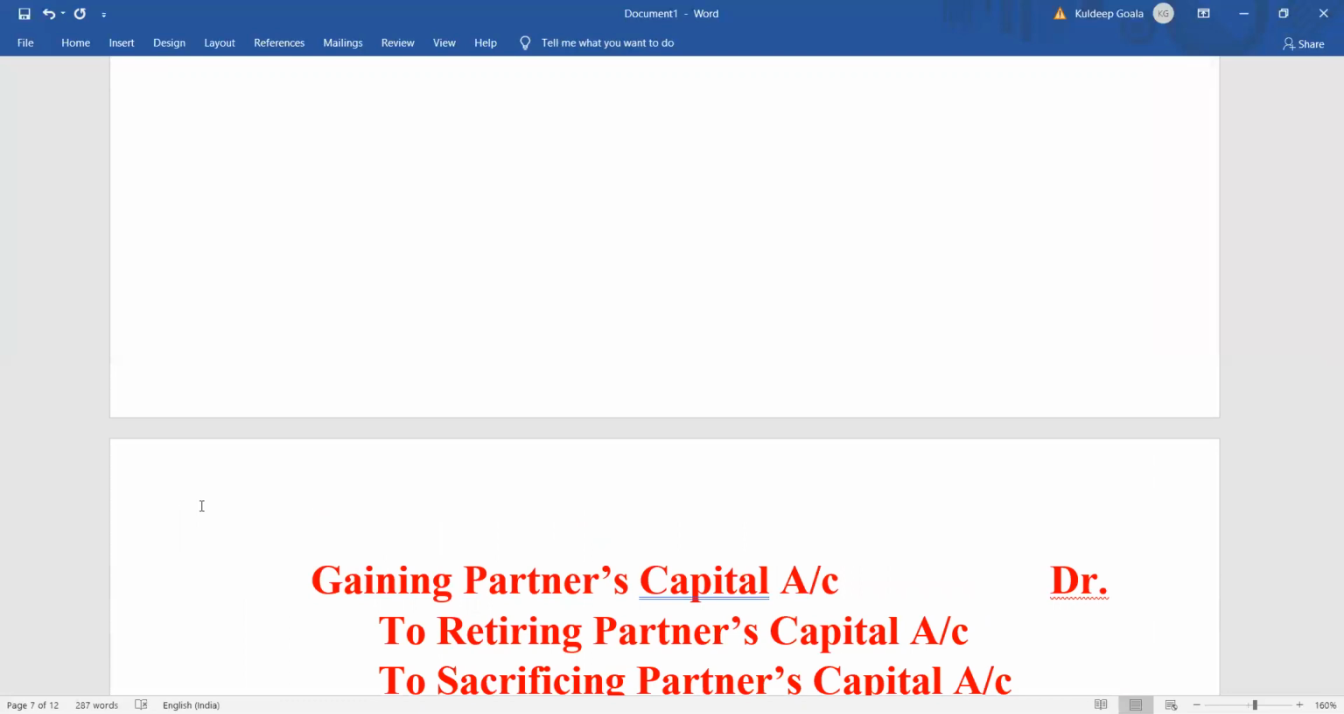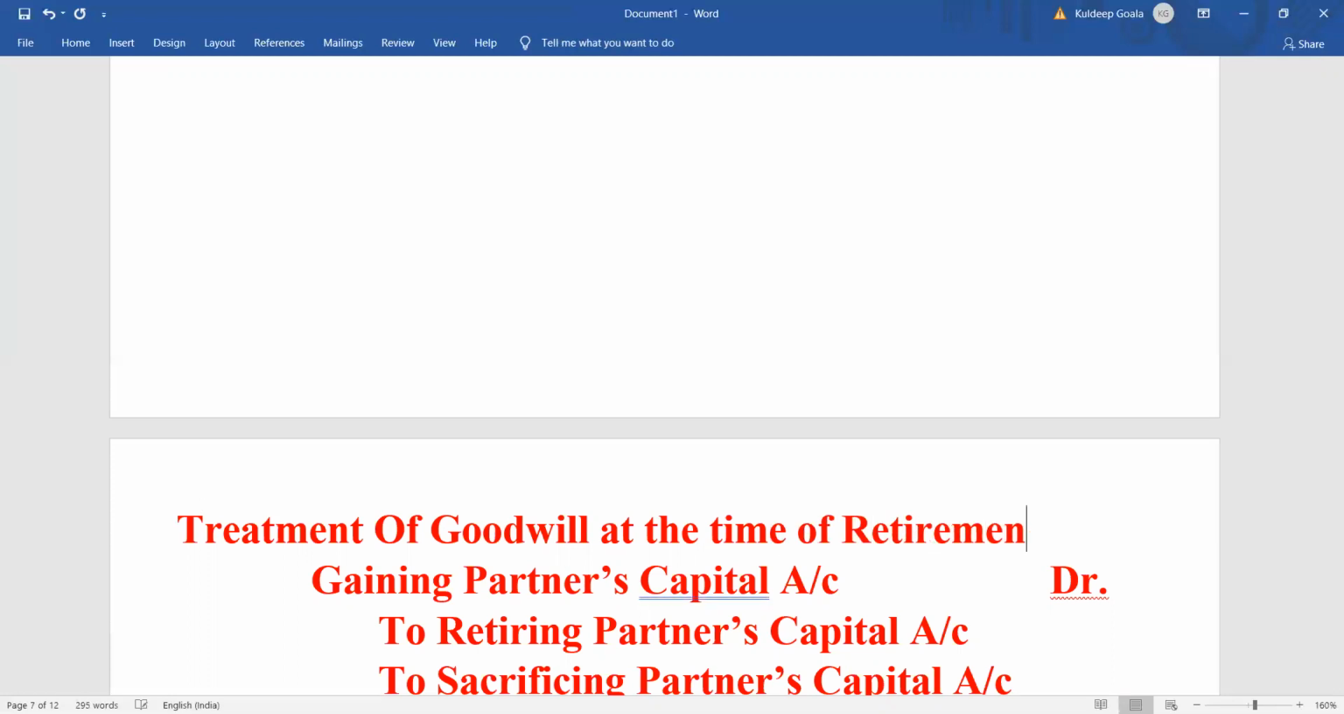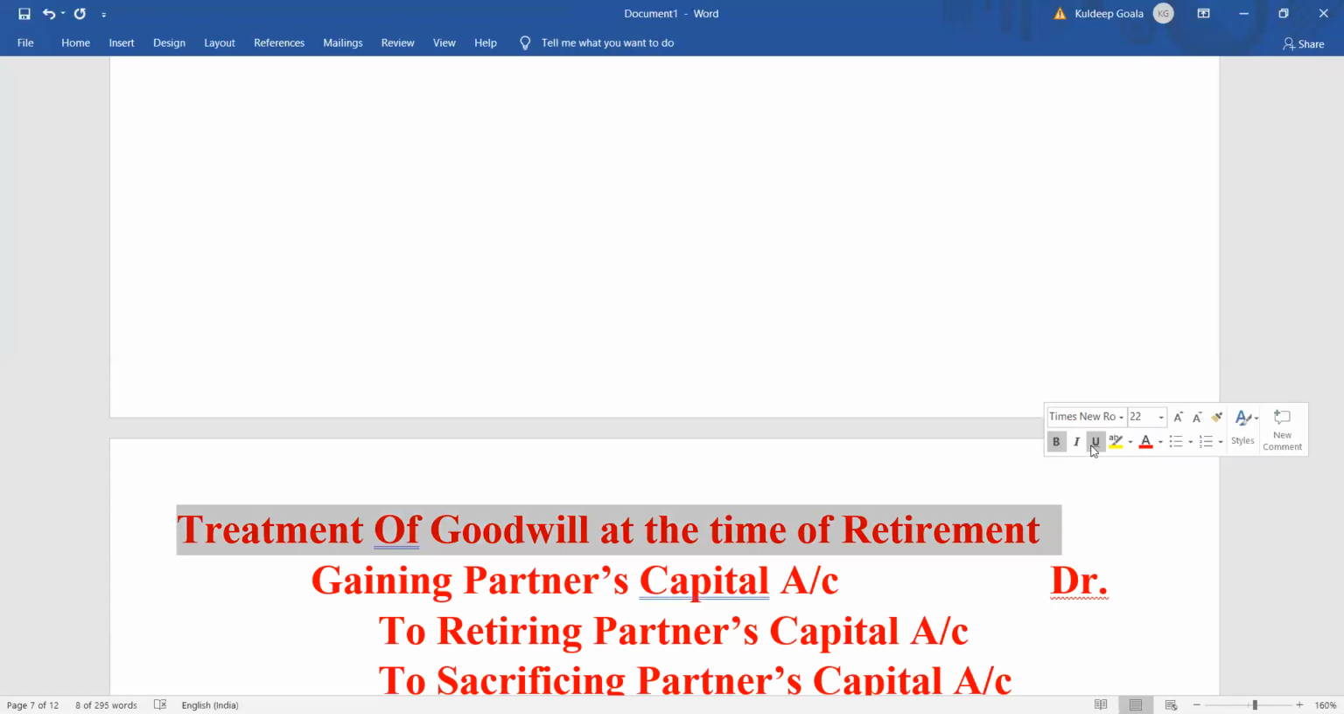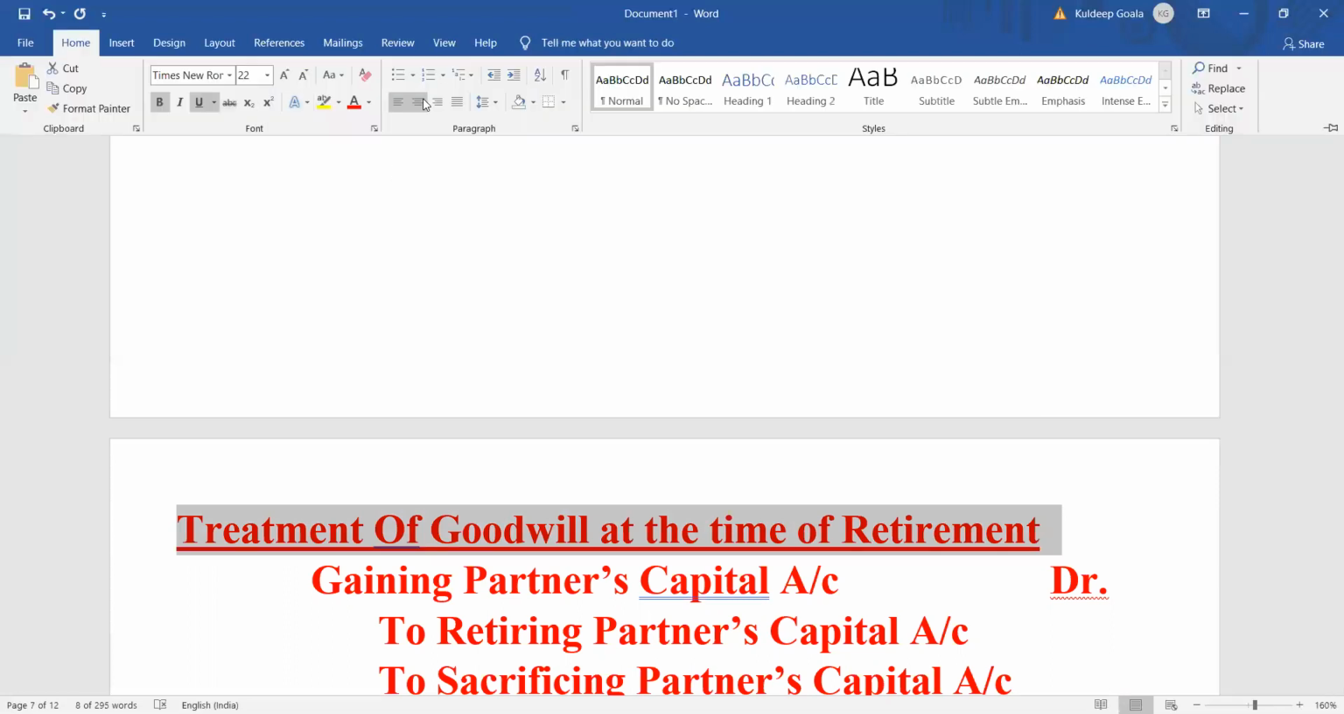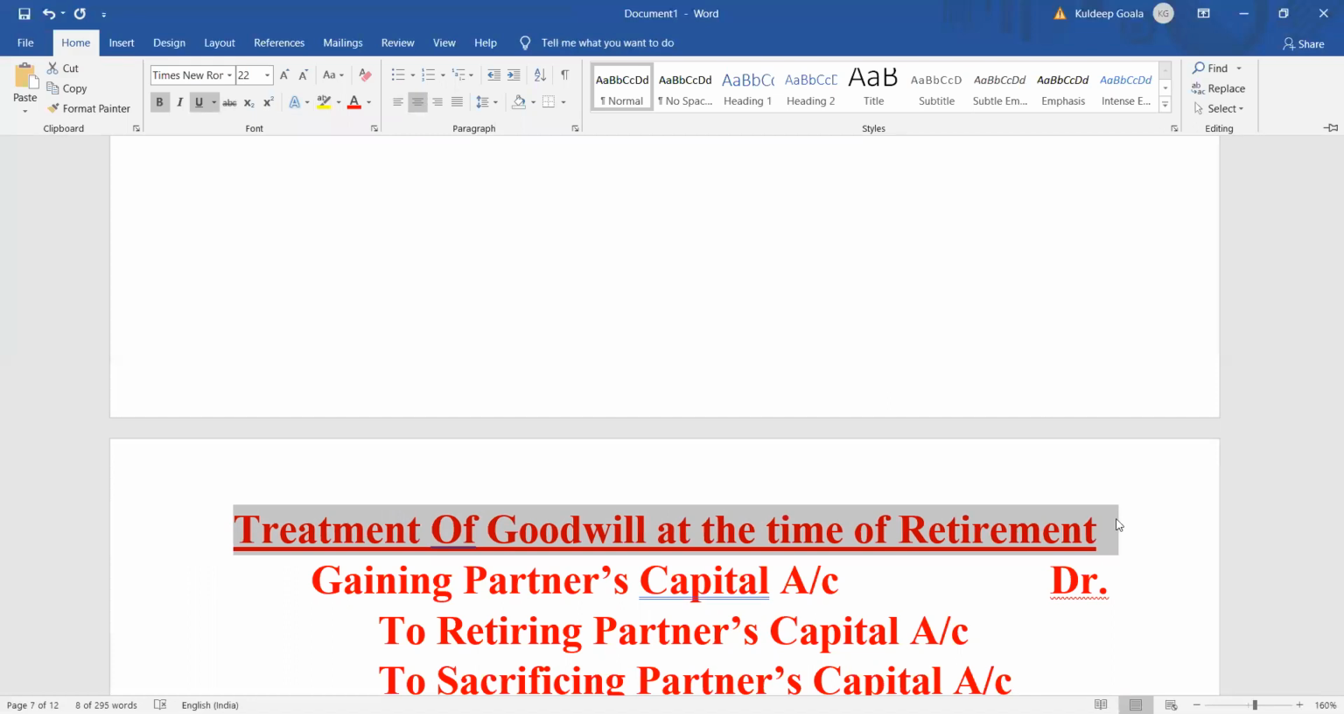It is treatment of goodwill at the time of retirement, isn't it? At the time of retirement. Clear? Treatment of goodwill at the time of retirement. Now, in this case, what will happen? Let's find it out. What will happen in this case? So, treatment of goodwill at the time of retirement.